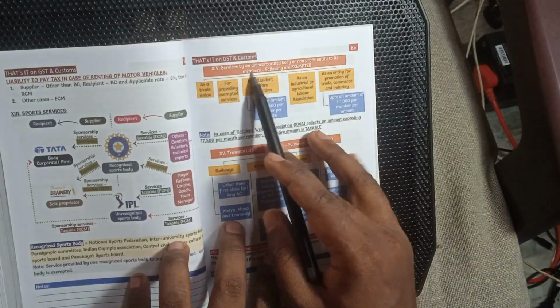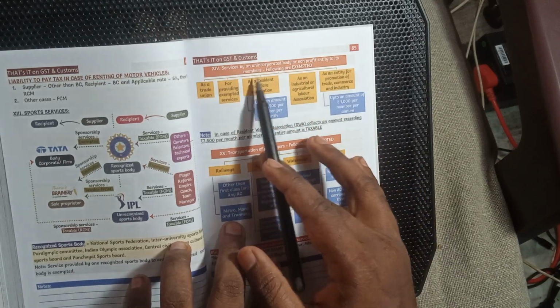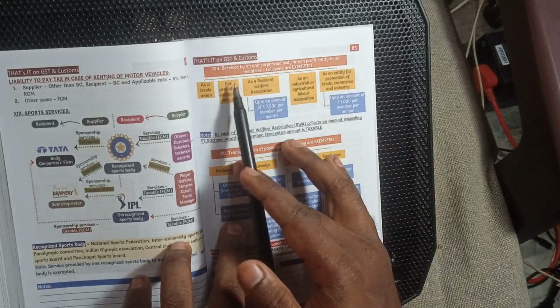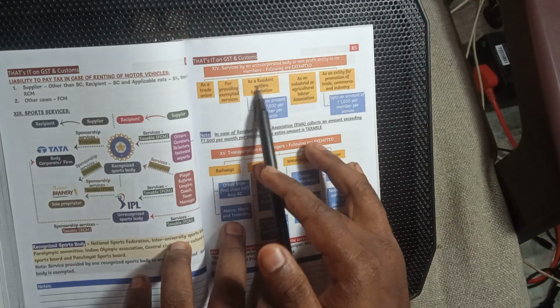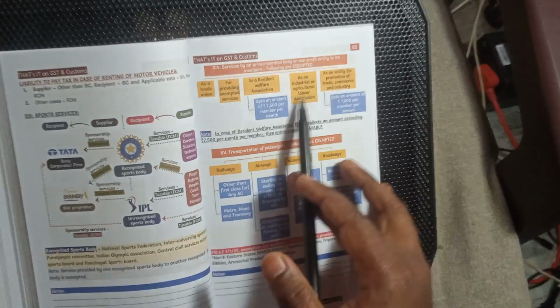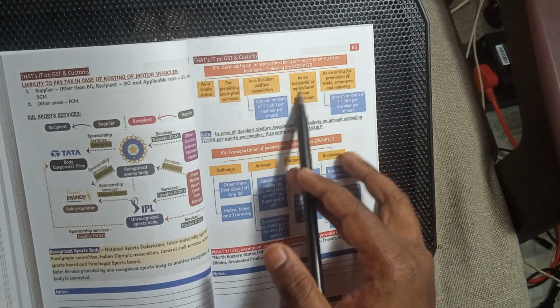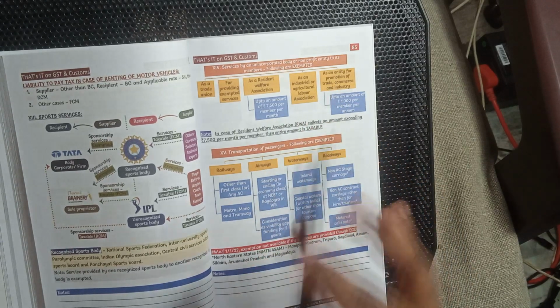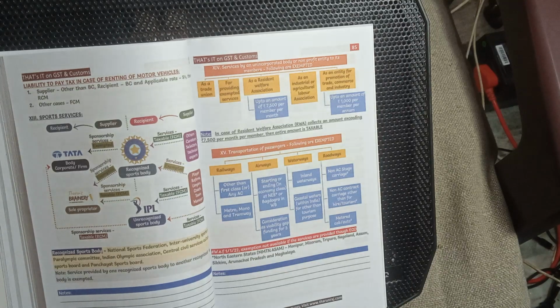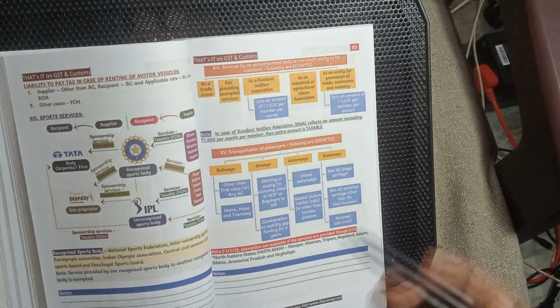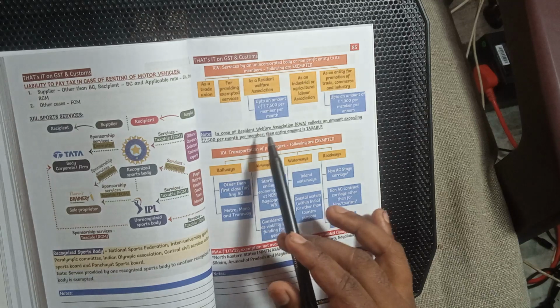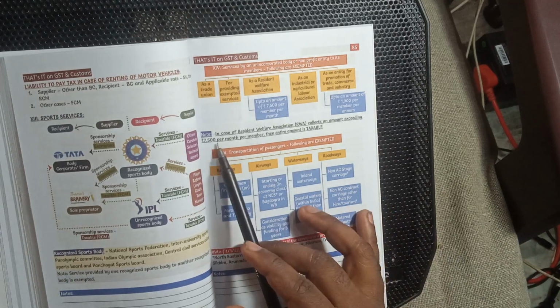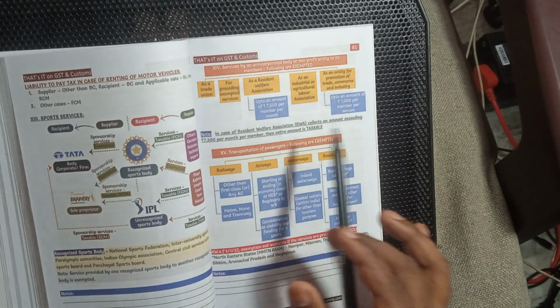Similarly, services by unique corporation boards and non-profit entities are exempted: as a trade union for providing exempted services; as a residential welfare association up to 7,500 per month per member, exempted; as an industrial or agricultural labor association or entity promoting training or commerce, up to 1,000 per member, exempted. In the case of a resident welfare association collecting an amount exceeding 7,500 per member, the entire amount is taxable.